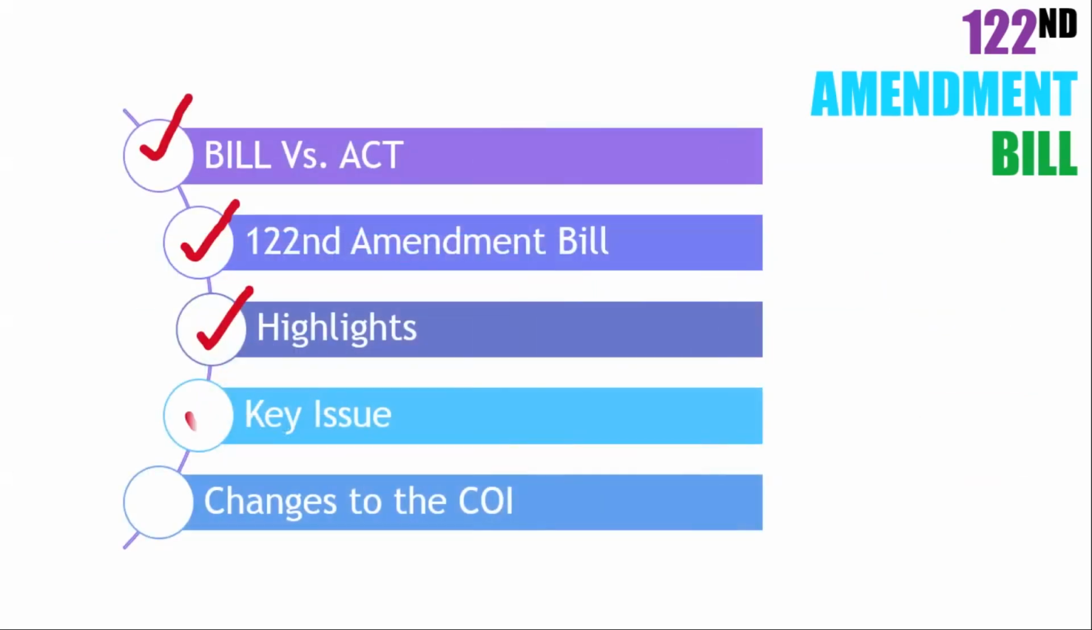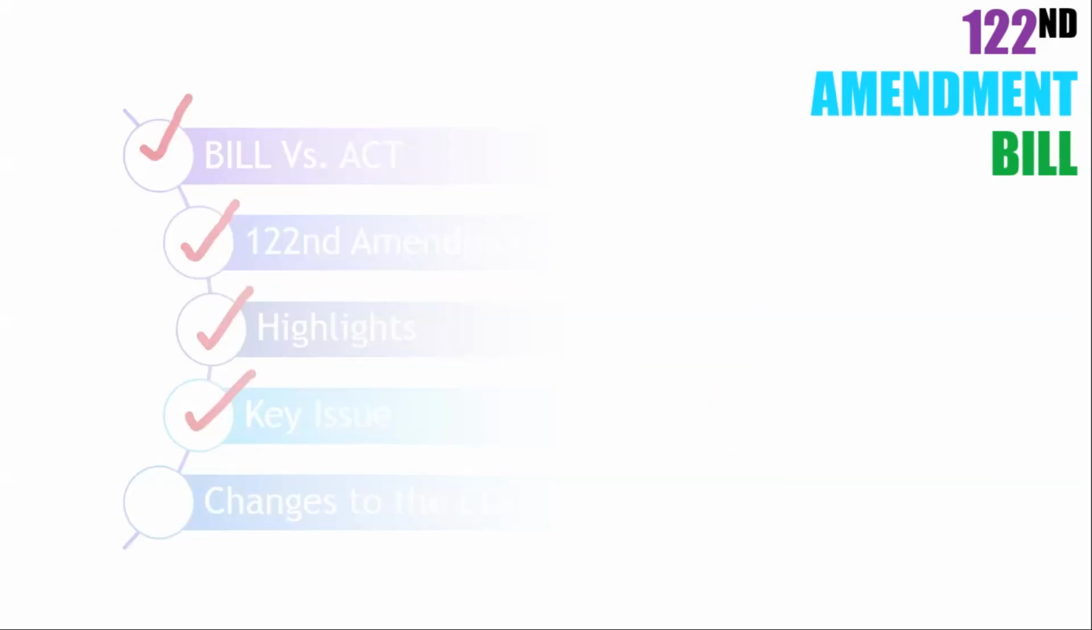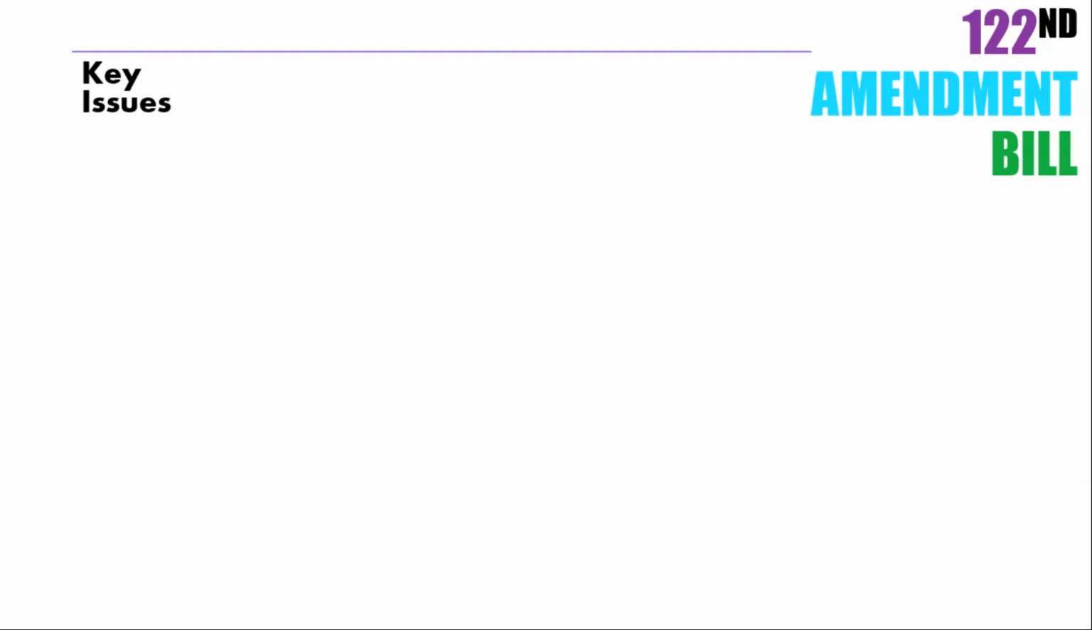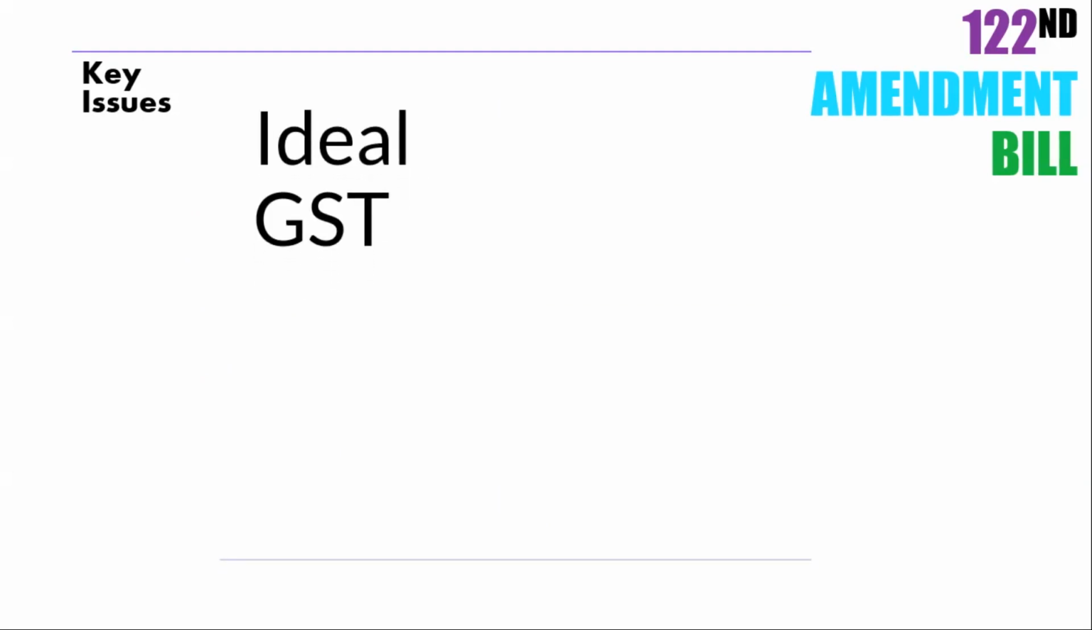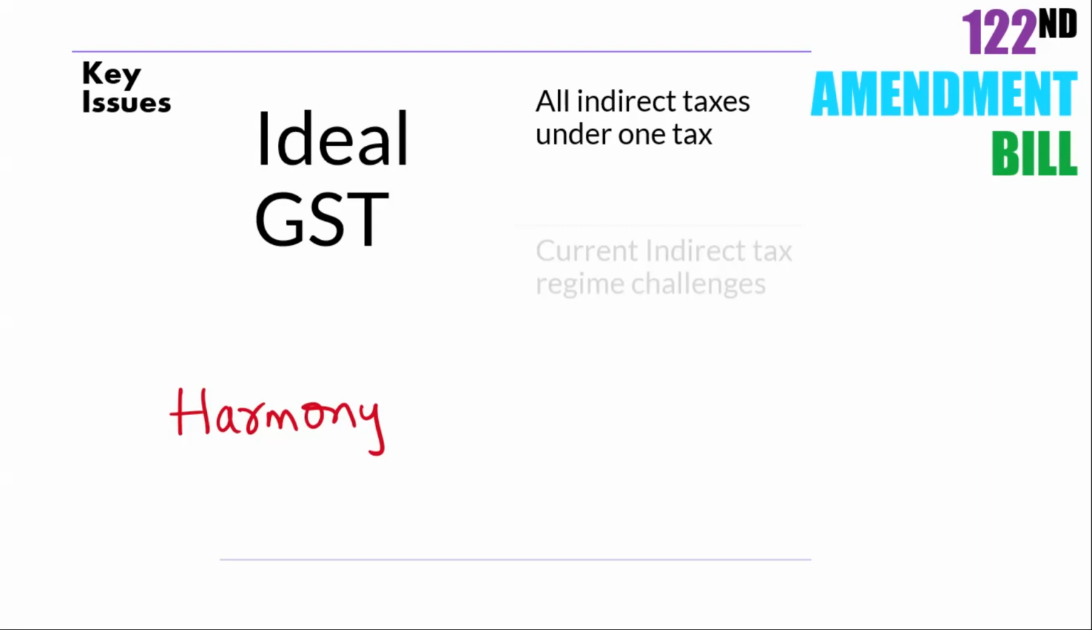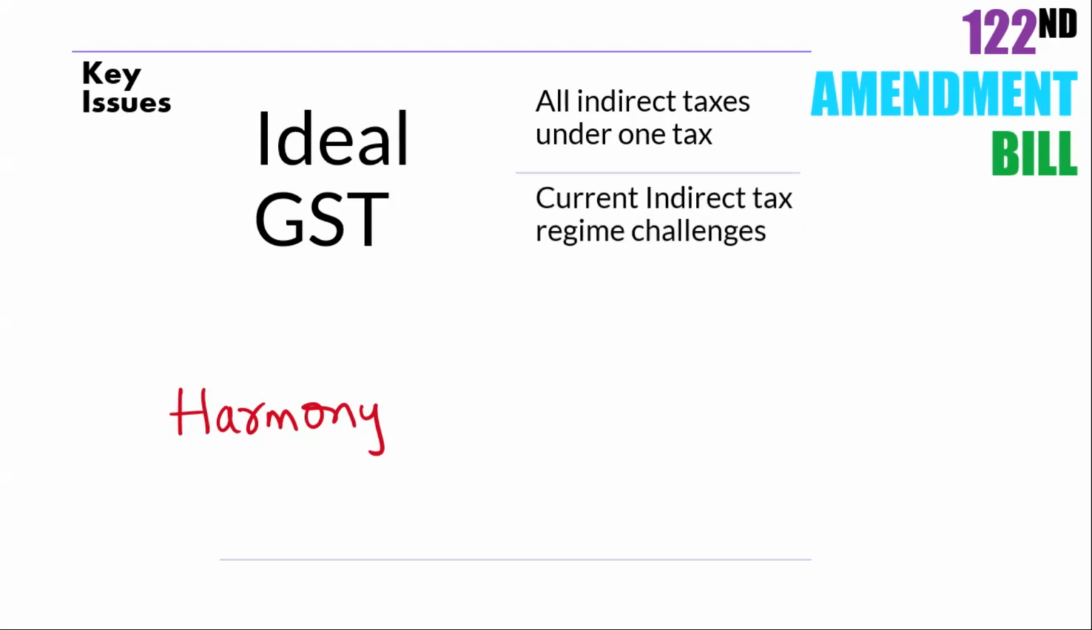Now we will see the key issues of this bill. Before we discuss our Goods and Services Tax, let's see what an ideal GST is and how the ideal Goods and Services Tax should be. What will the ideal Goods and Services Tax do? It creates harmony or balance in the system of taxes, and this ideal Goods and Services Tax will bring all the indirect taxes under one tax.